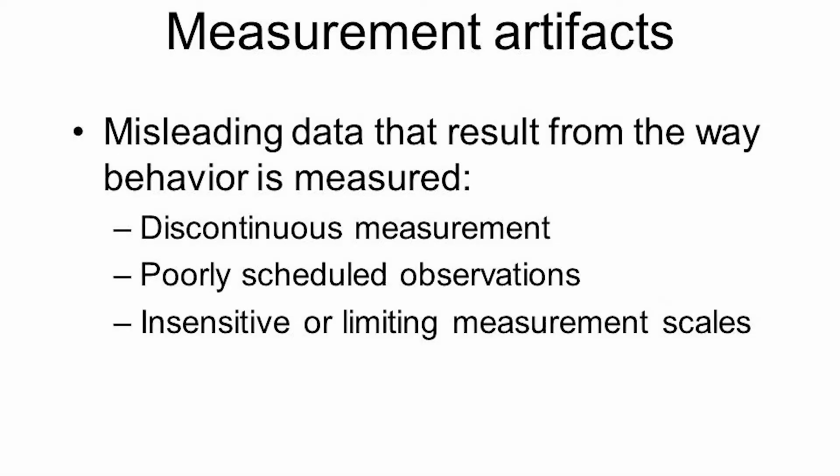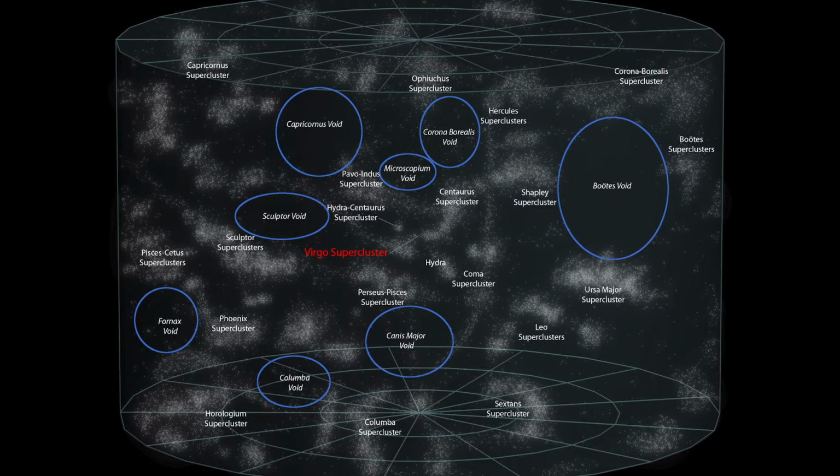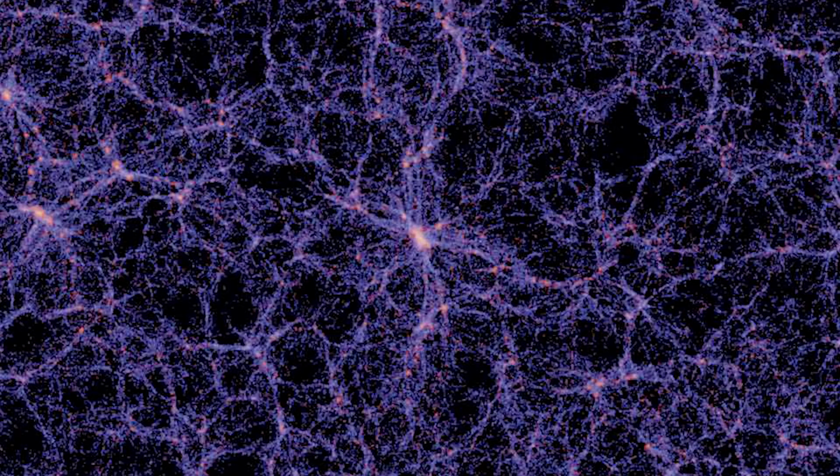Another idea states that measurement artifacts, incorrect data, or space expanding more rapidly in the voids around our local cluster could give the illusion of space expanding universally faster than it really is, meaning dark energy just doesn't exist.